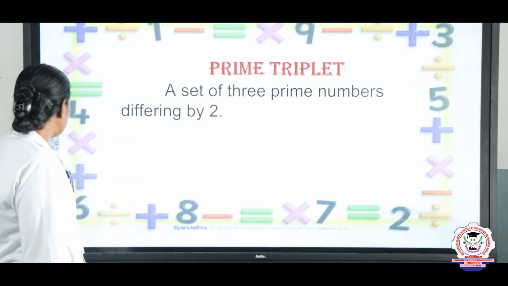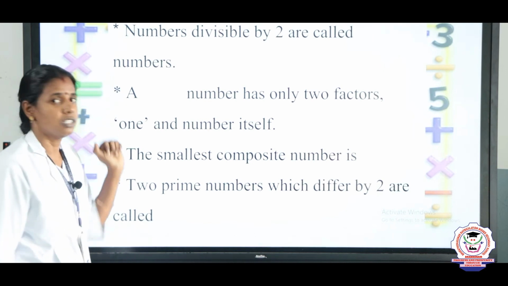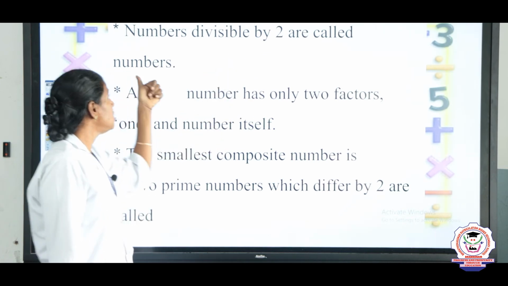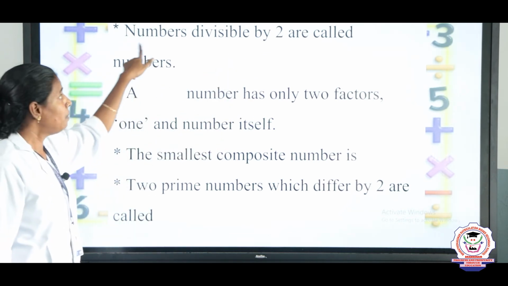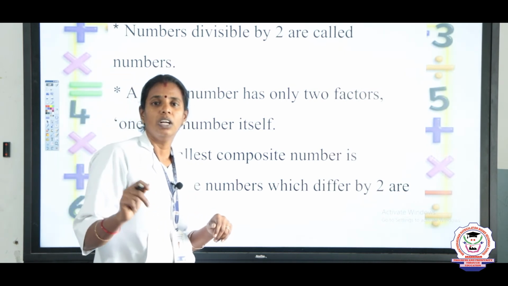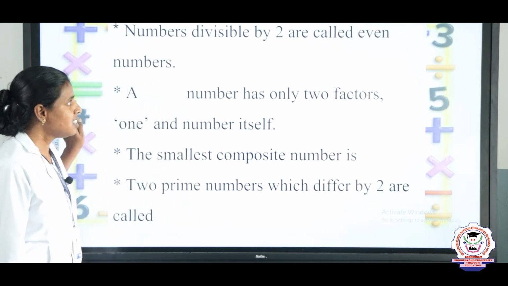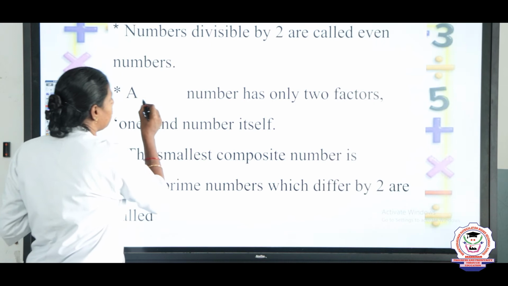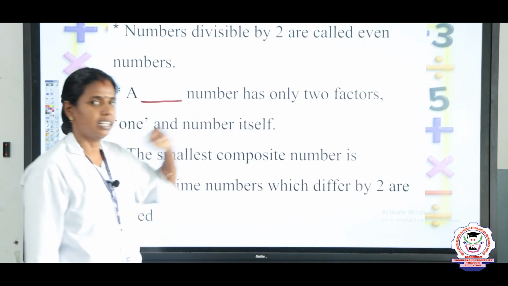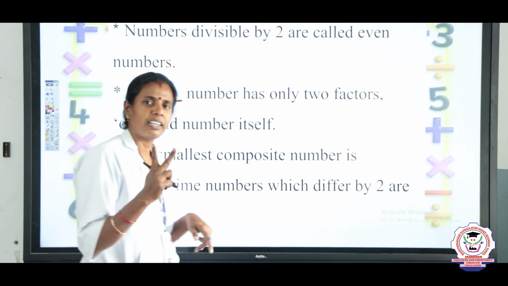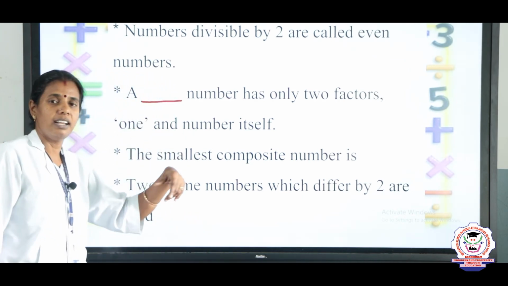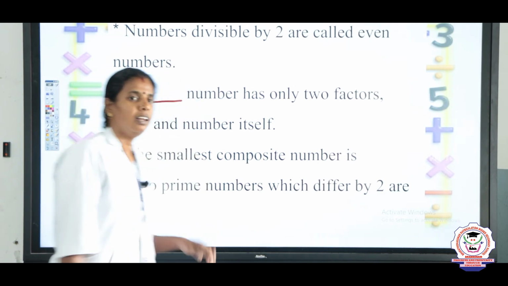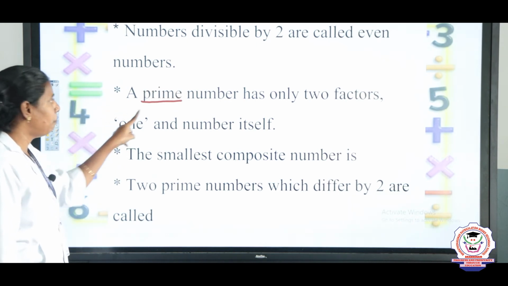Okay. So far what we have discussed, using that we are going to discuss a few more questions now. Okay, answer me now. Numbers divisible by 2 are called dash numbers. Divisible by 2 are called what numbers? Yes, even numbers. Okay. A dash number has only 2 factors, 1 and the number itself. For which number will there be 2 factors, 1 and the number itself? Yes, very good. It is a prime number.